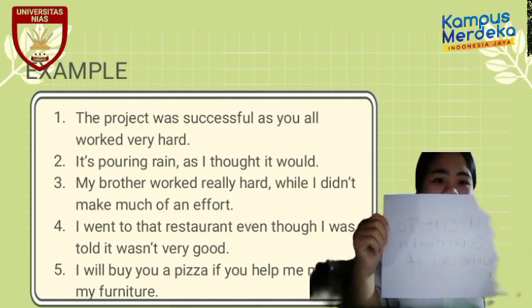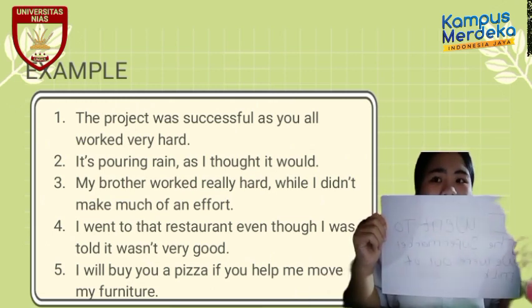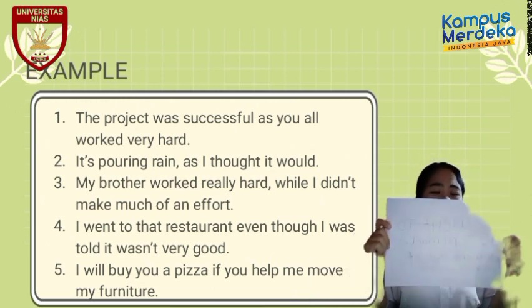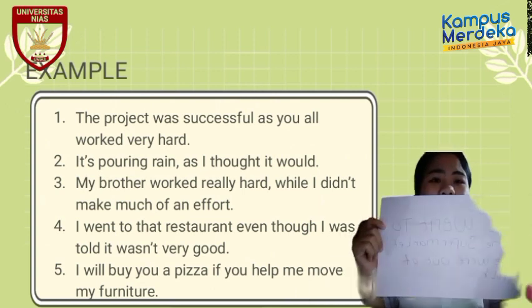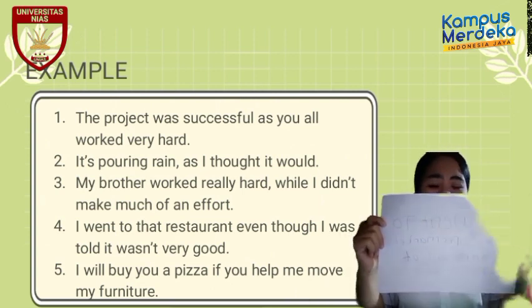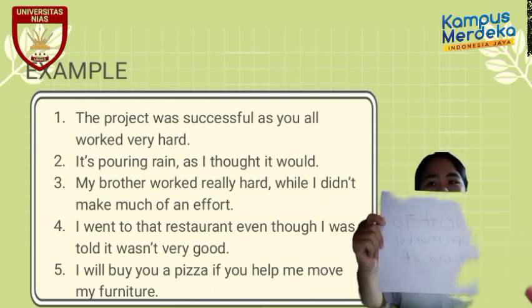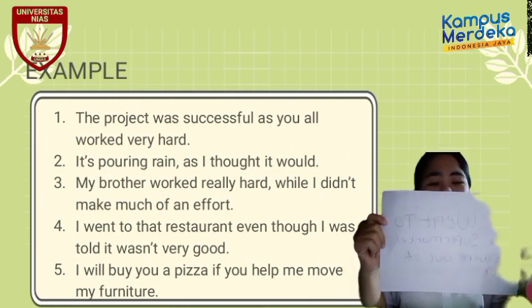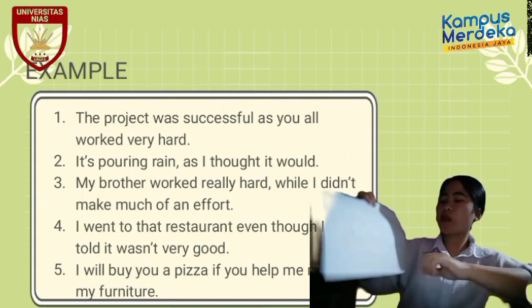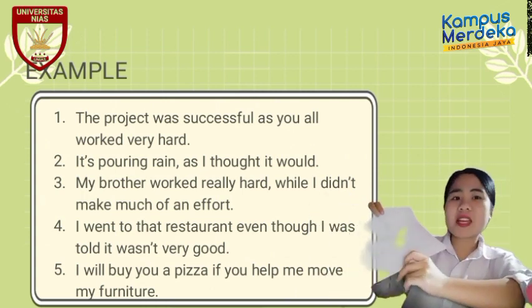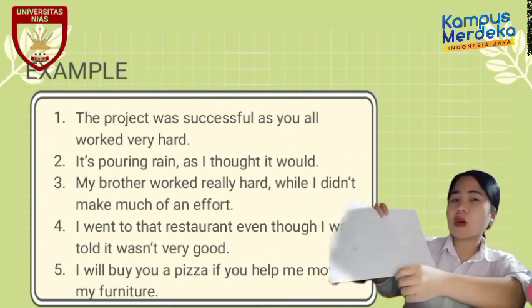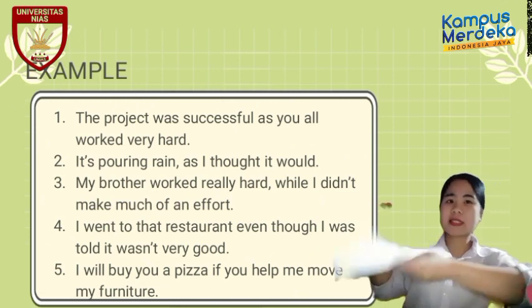Actually, this is a complete sentence, but even so, we still need a conjunction to make a relation so that the sentence is more understandable and the reader is not confused about its meaning.